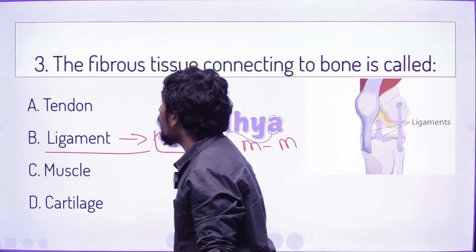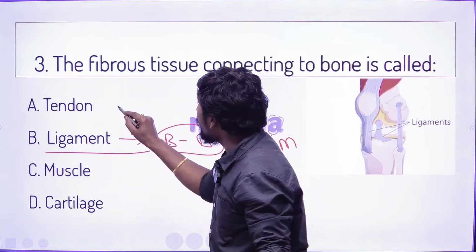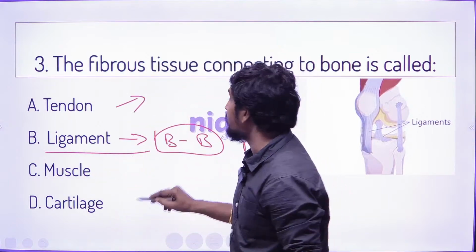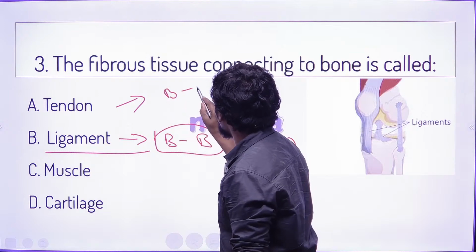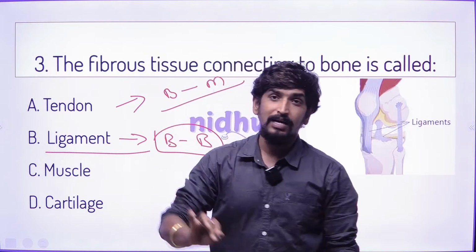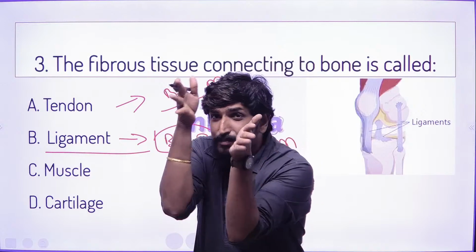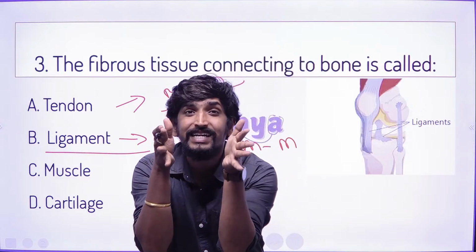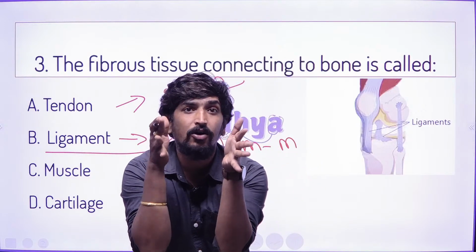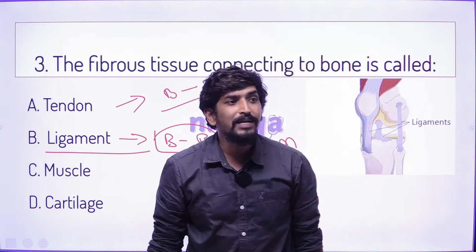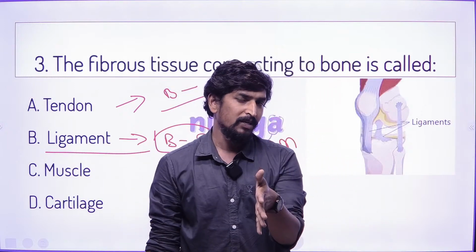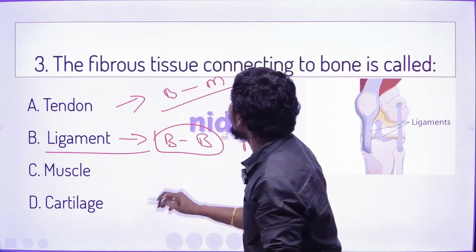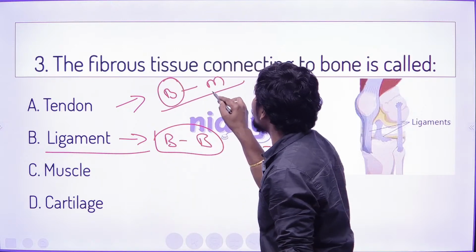But what exactly is a tendon? A tendon is where one bone is connected with a muscle. If bone is connecting with muscle, this intermediate connecting part is called a tendon. So a tendon is nothing but an intermediate connecting part, and it connects bone to muscle.